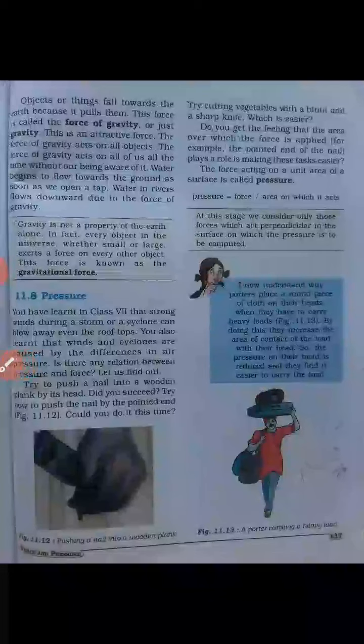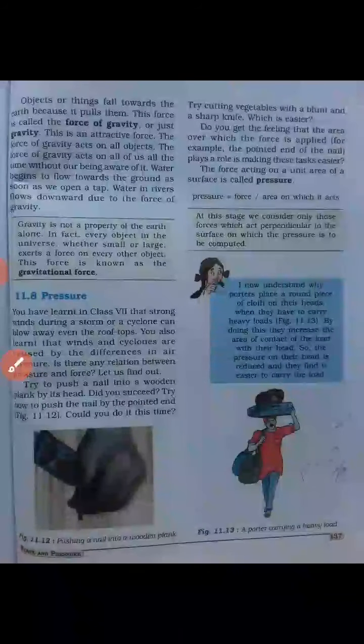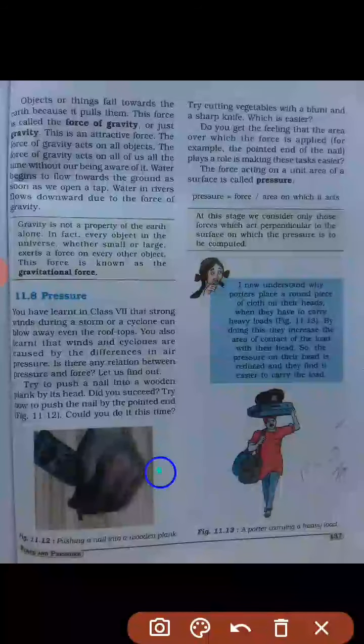So some force is given, for example 50 Newton, and the area of the surface on which it is applied is the length and breadth of the brick. We can calculate by dividing force by area, and we will get the pressure. So P is equal to F upon A. By this you can easily calculate the pressure, which is equal to force upon area.